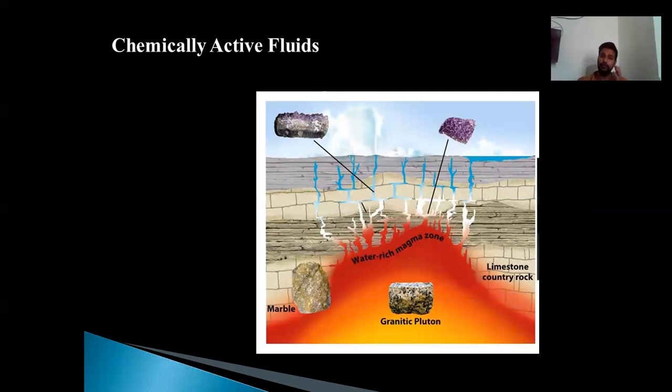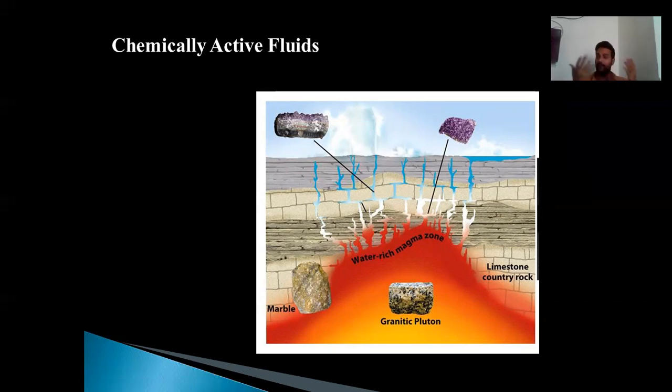The third one is chemically active fluid. Here, the rock is subjected to magmatic fluids, which are developed from the magma, and they are charged with lots of minerals. When these mineralized fluids, which could be liquid or gas, come into contact with the country rocks, there is a certain kind of reaction. Sometimes the chemically active fluids take minerals from the country rock. Sometimes they only give, and many times they perform an exchange.